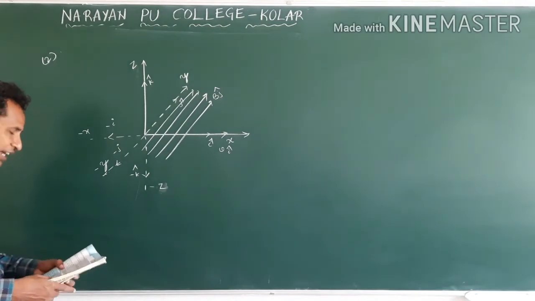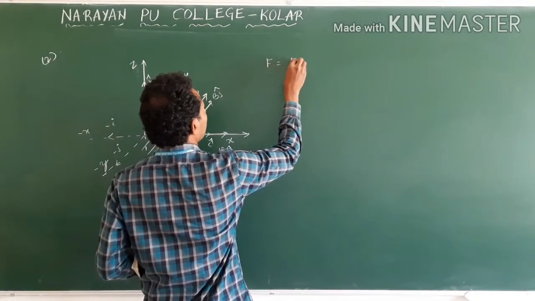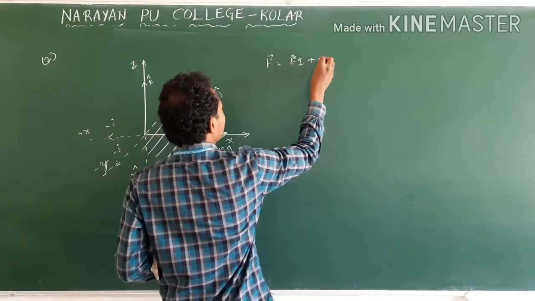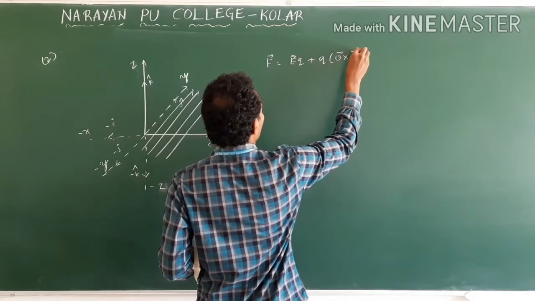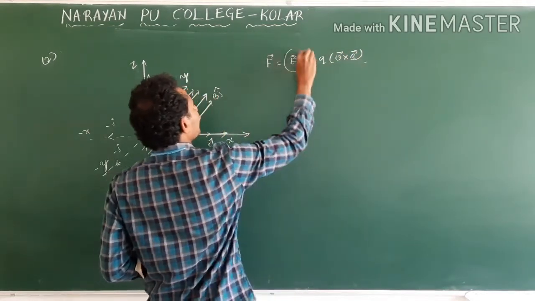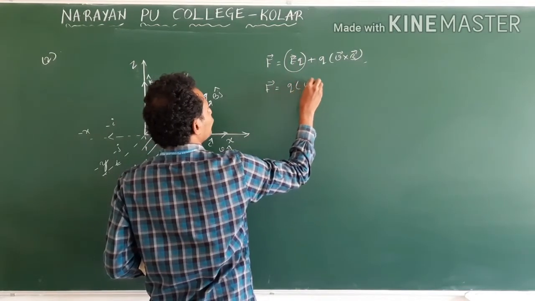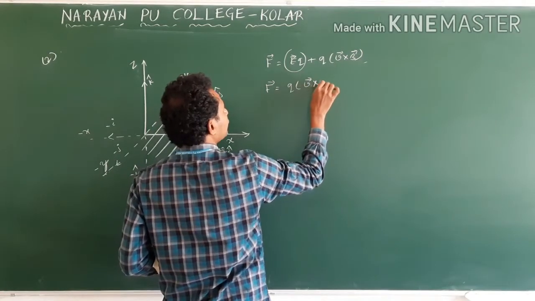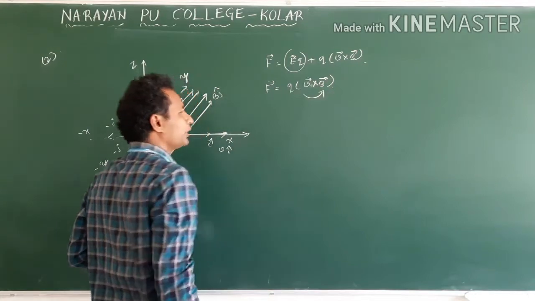What are they asking? The Lorentz force. The Lorentz force formula: F is equal to qE plus q into V cross B. The electric field is not there, we have only the magnetic force, meaning the force exerted by the magnetic field on the charged particle. We will do the cross product V cross B.